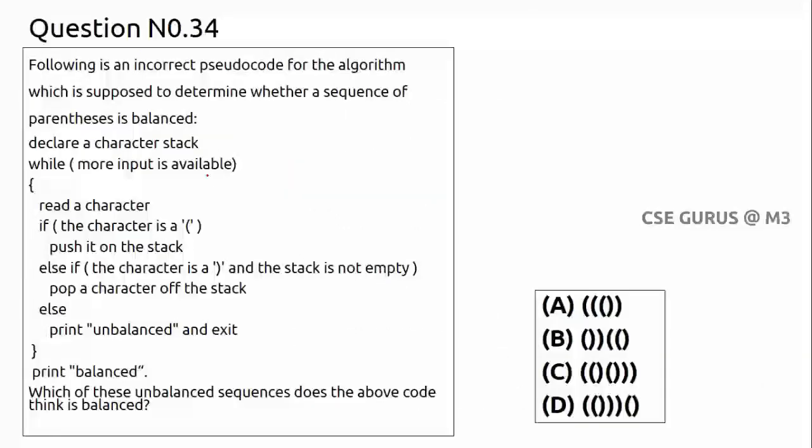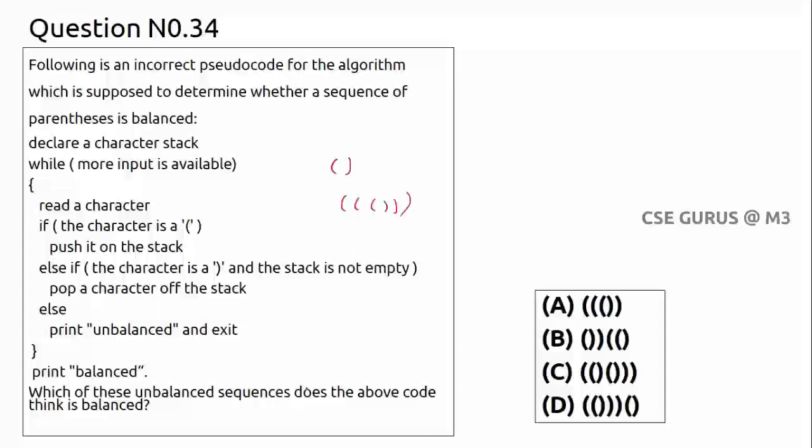Coming to question number 34, this is about balanced parenthesis, where it is using the concept of stack. Okay, you are reading a character. If the character is an open brace, push onto the stack. Else if the character is a close brace and stack is not empty, pop. Open brace, push, close brace, pop. If still open brace, push, still open brace, push, close brace, pop. If you get close brace, pop, like this, right? Else unbalanced, right? Print balanced.